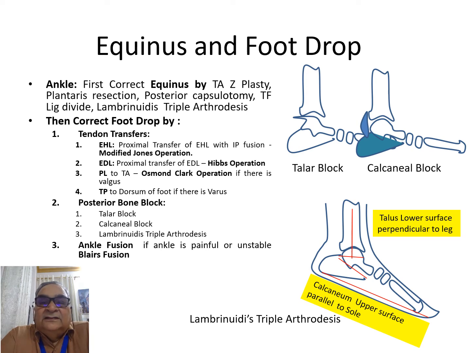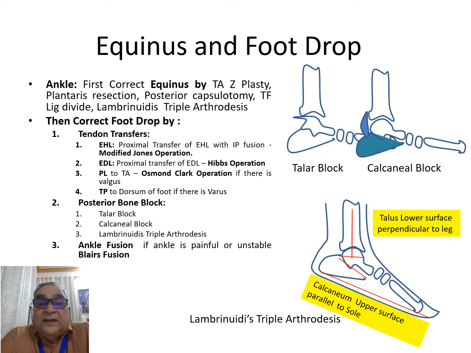See how the Dickey type opening of the posterior part of the body of the talus supported by a bone graft can prevent foot drop. This is called the talar block, or you can use the upper surface of the posterior part of the calcaneum to create a bone block. So that is the calcaneal bone block. Lambrinudis triple arthrodesis is also a bone block operation for the ankle.